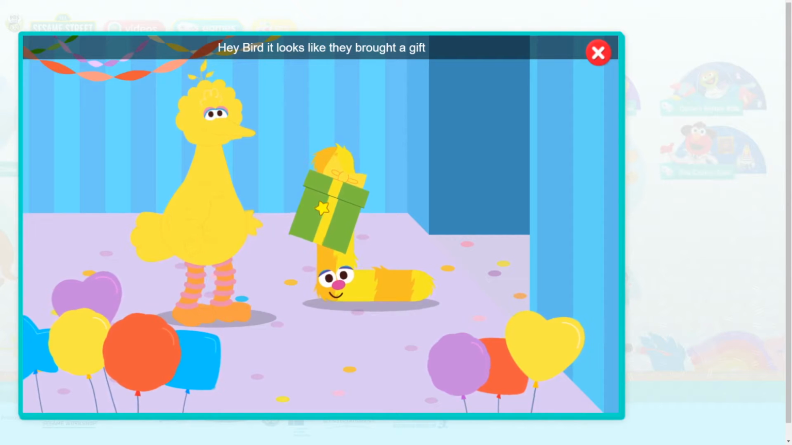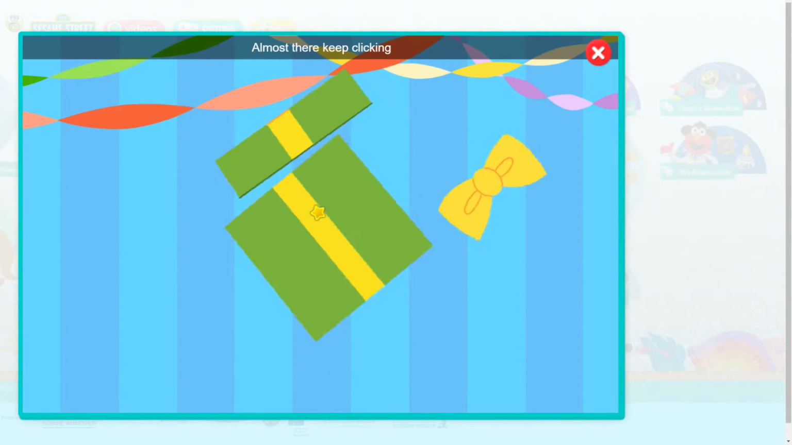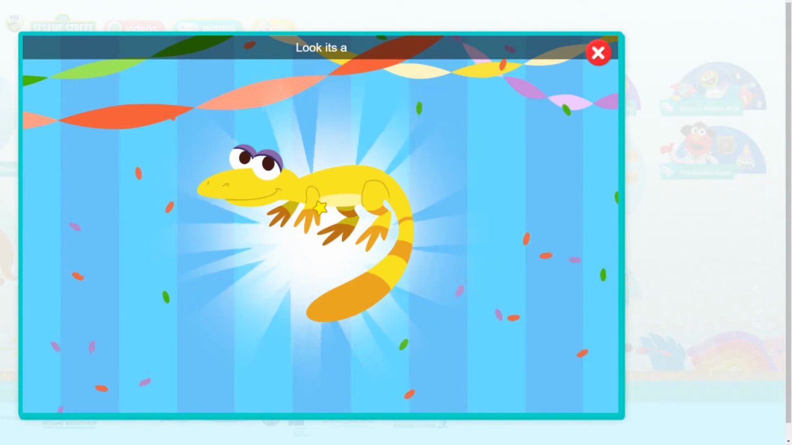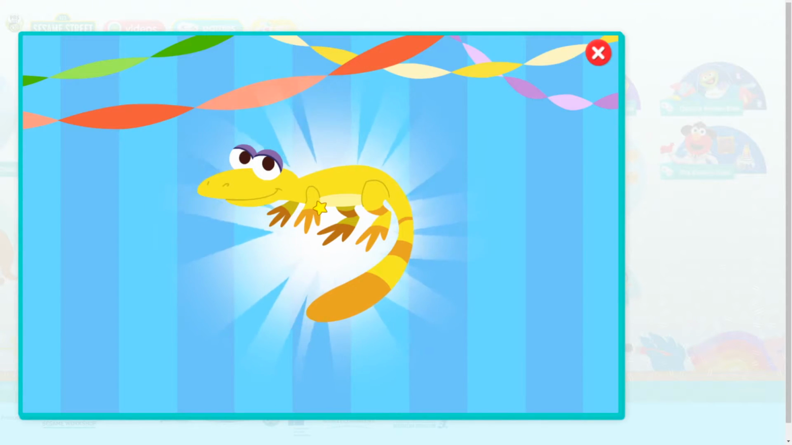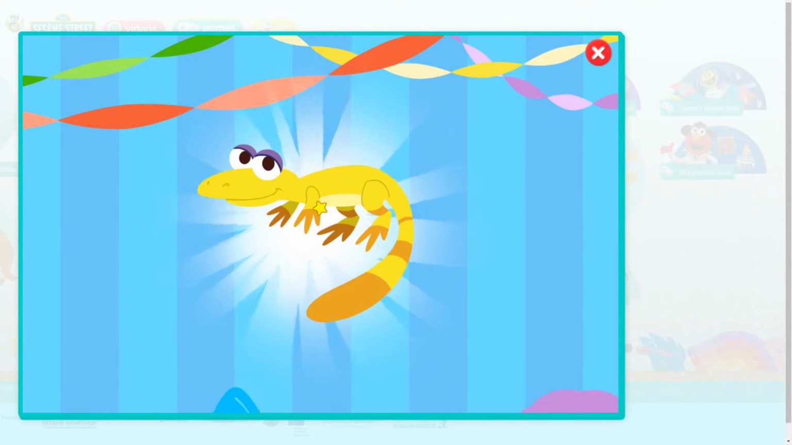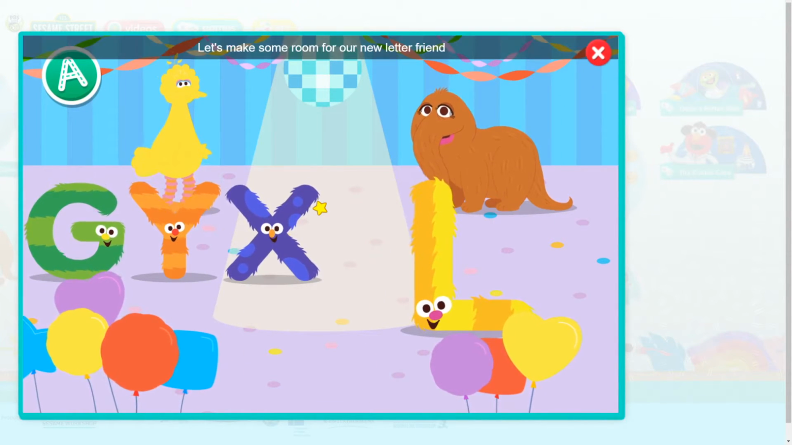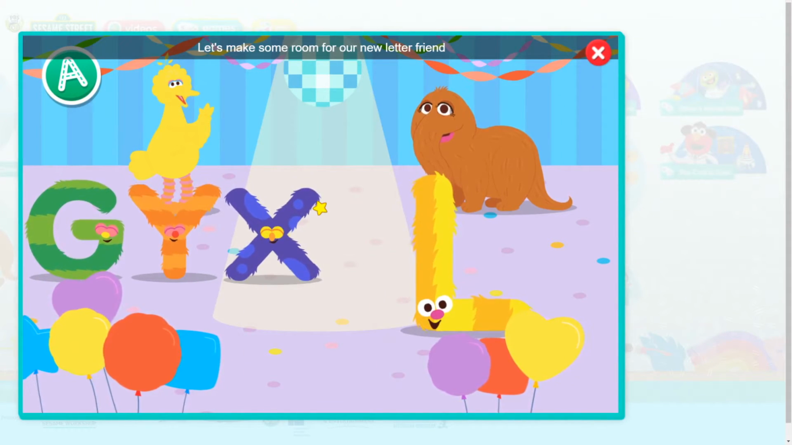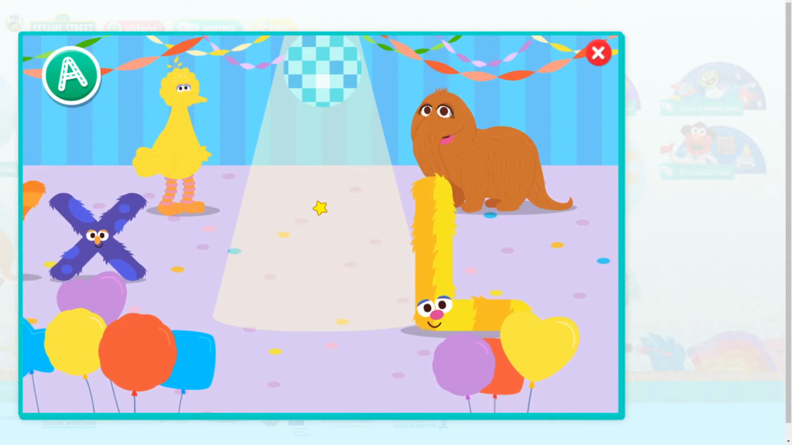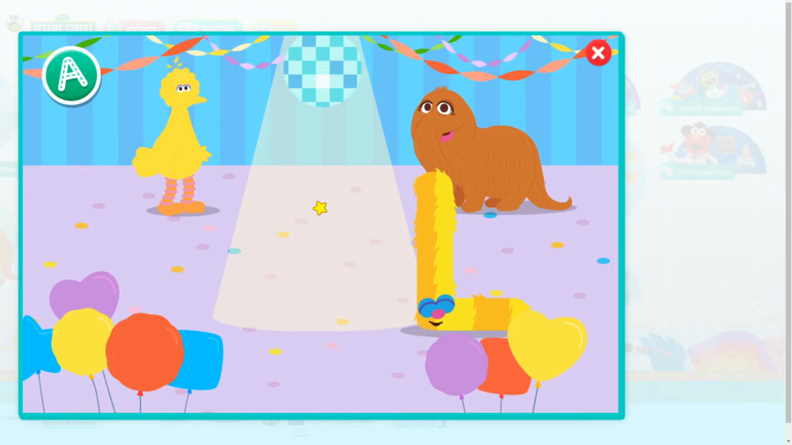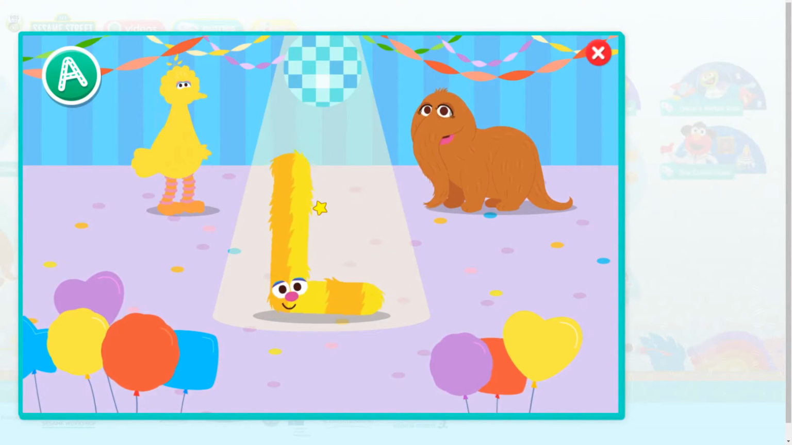Hey, Bird. It looks like they brought a gift. Click the gift to open it. Almost there. Look, it's a lizard. I hope they like dance parties. Let's make some room for our new letter friend. Conga line. Way to go, letter L.